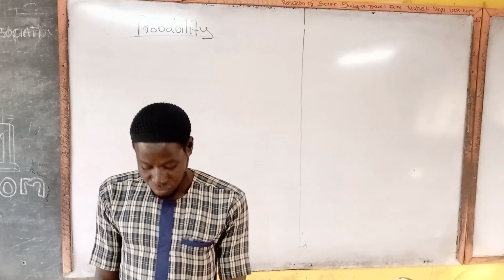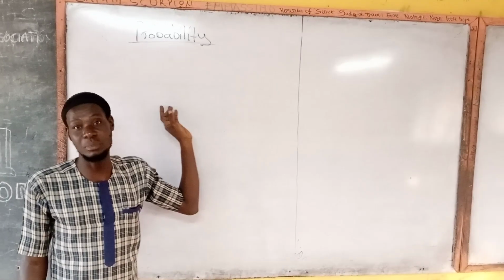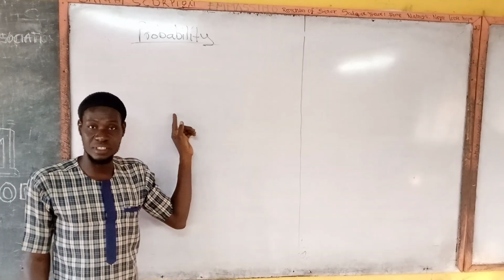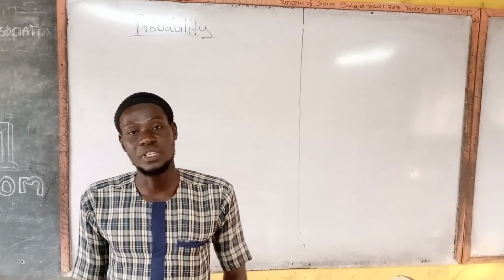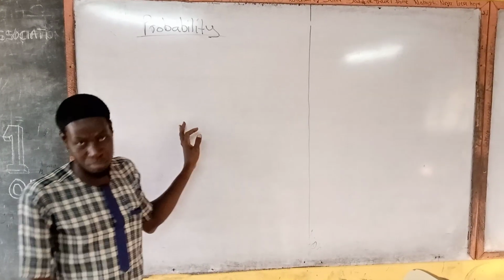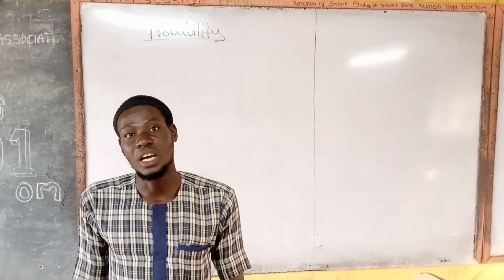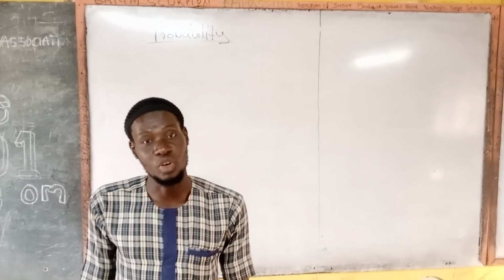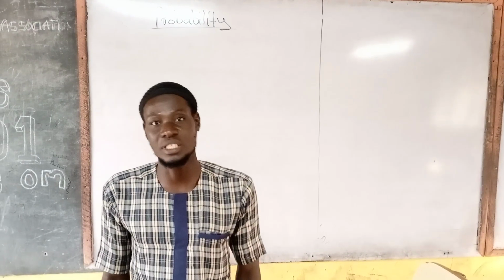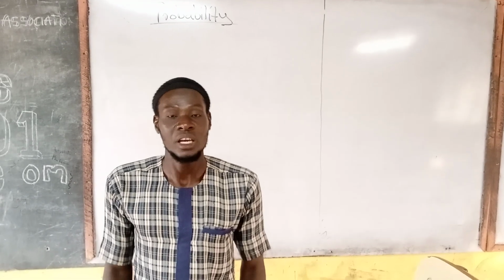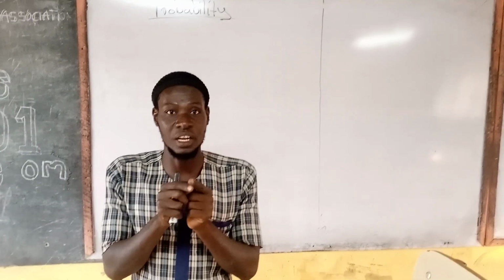In the previous video, we started by looking at the concept of probability, and some key terms under probability, including experiment, trial, sample space, sample point, random sampling. On the experiment, we said that any activity whose outcome cannot be guessed or predicted with certainty is called an experiment. And if you perform this experiment once, it is called a trial.